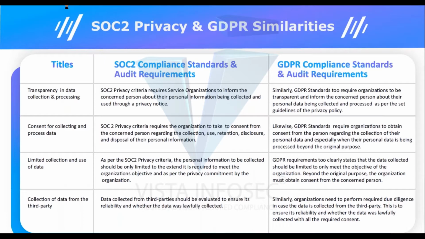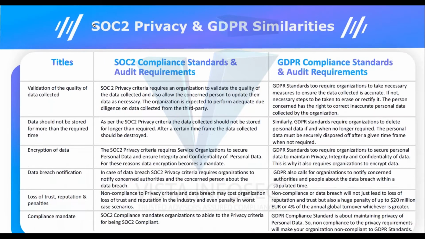Okay, so going ahead, what about the validation of the quality of the data collected? SOC 2's privacy criteria require an organization to validate the quality of the data collected and also allow the concerned person to update it. And that's where you see all these new settings that came up after the advent of GDPR on Instagram, on Facebook and Gmail and all those things where they allow you to make all the changes.